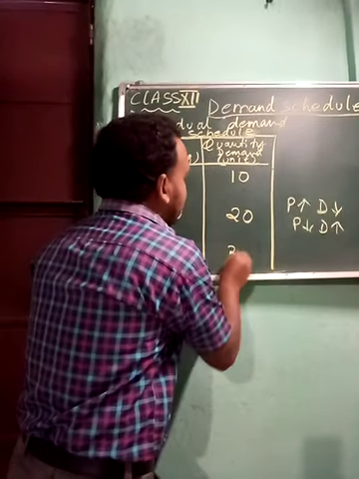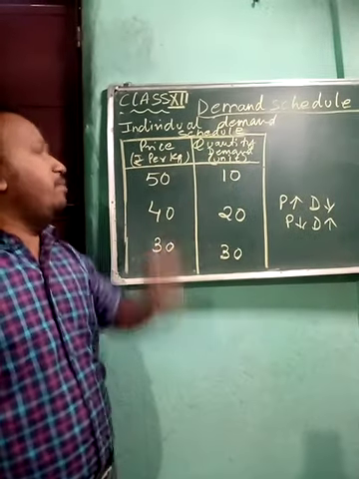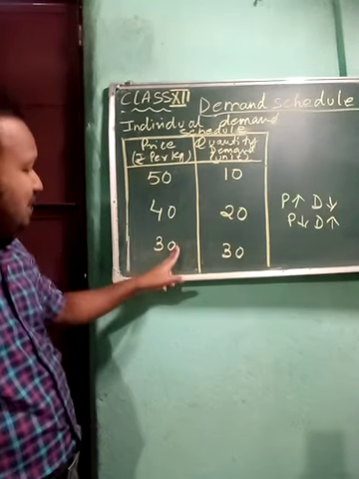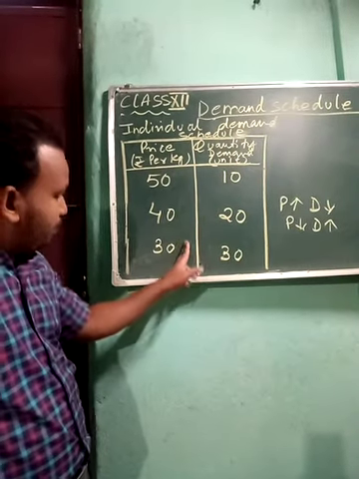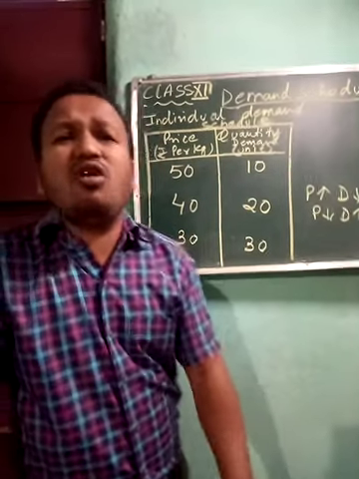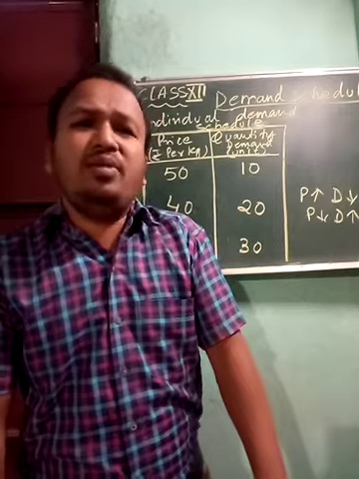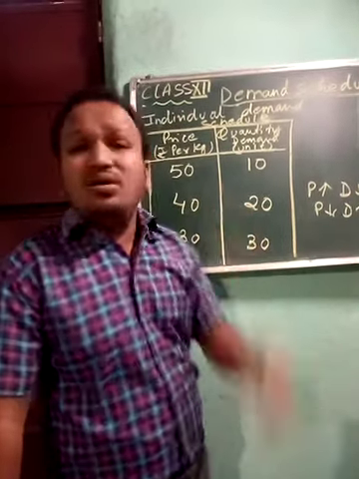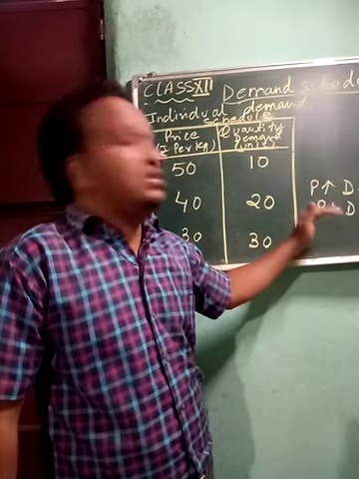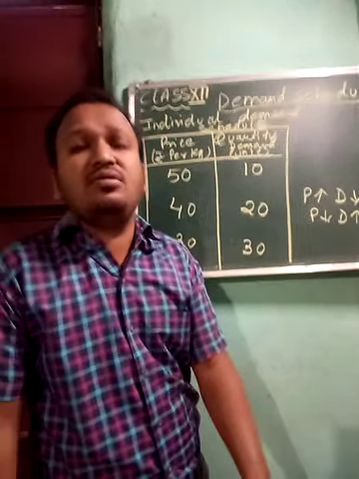For example, people may be ready to buy 30 units. So when price is less, people buy more, and when price increases, people tend to buy less. This is the normal phenomenon which everyone follows, whether they know economics or not.